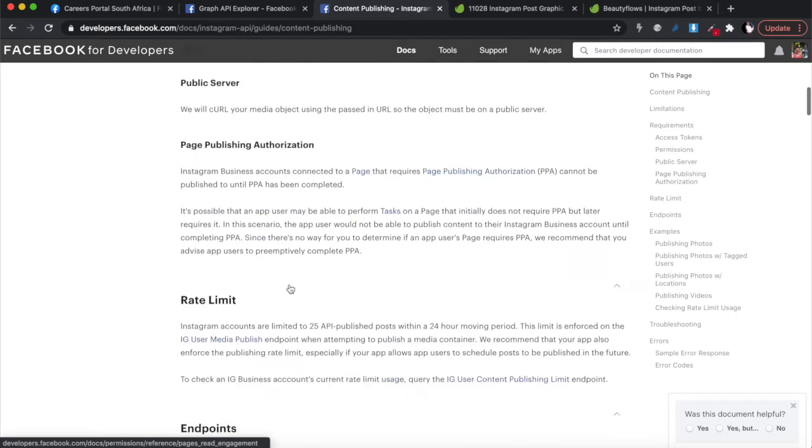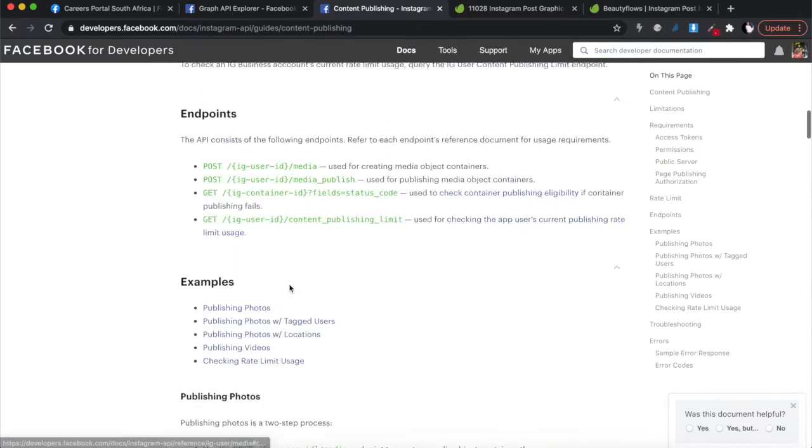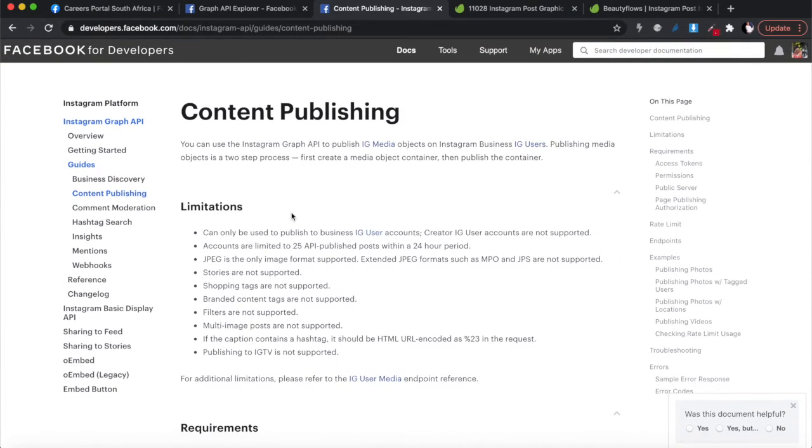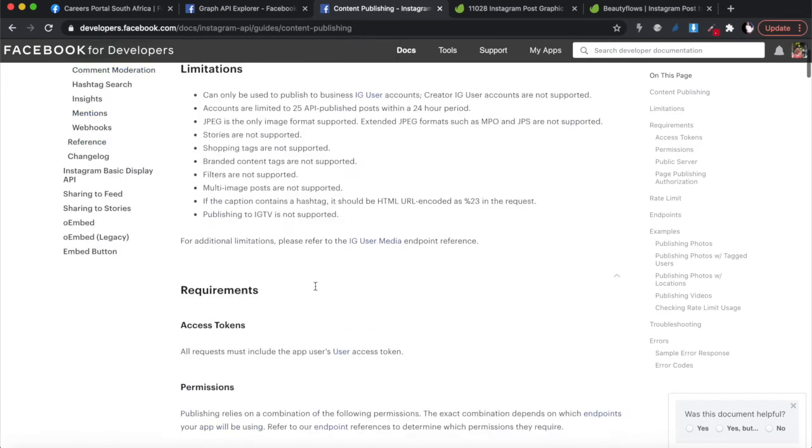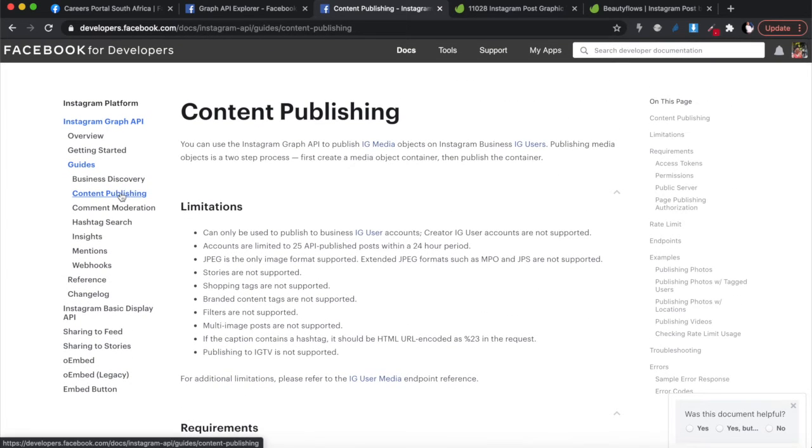All right, but then let's just make sure this is the right page. I think that's the one, but don't worry about this. I'm going to again link this in the description below, so that you can find it yourself, because it's a bit tricky navigating this API. But what you're looking for is the content publishing, which is under the guides.